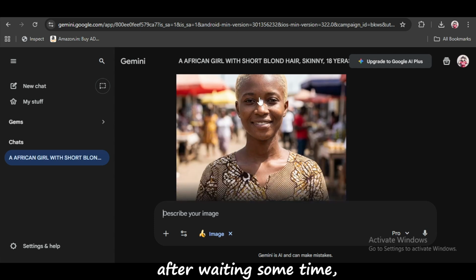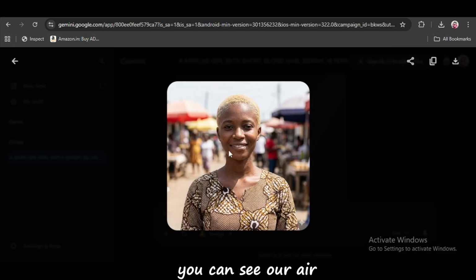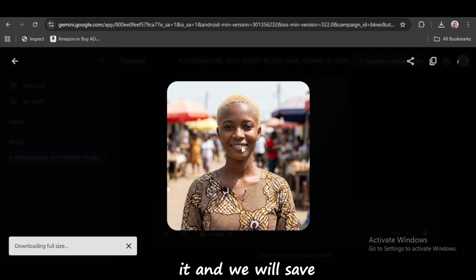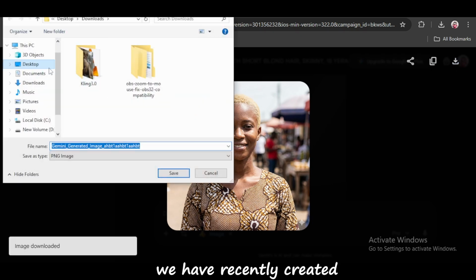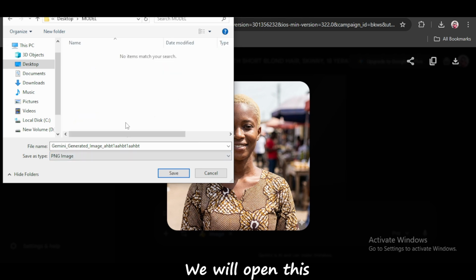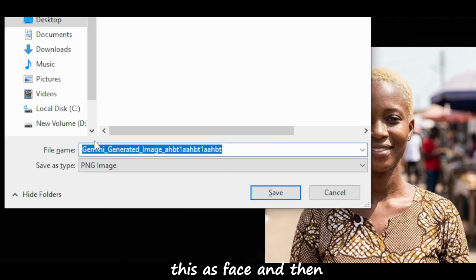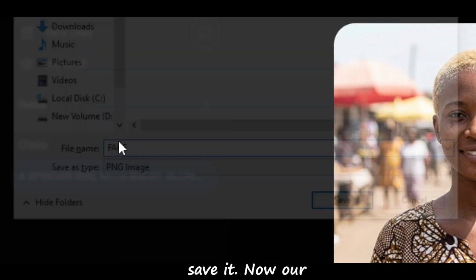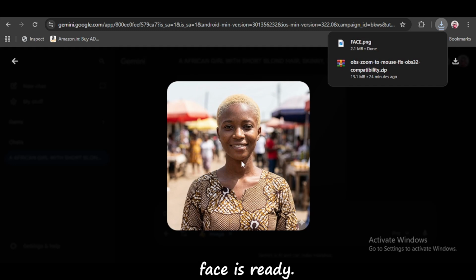And after waiting some time, you can see our AI influencer model is ready. So simply download it, and we will save it in the folder we have recently created, like this model here. We will open this and we will rename this as face, and then save it. Now our face is ready.